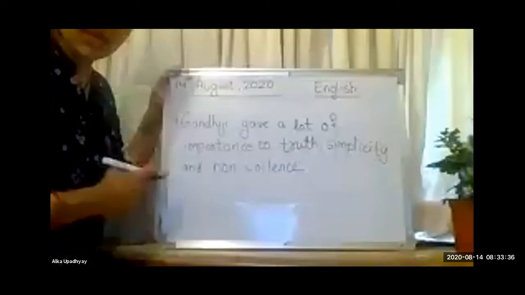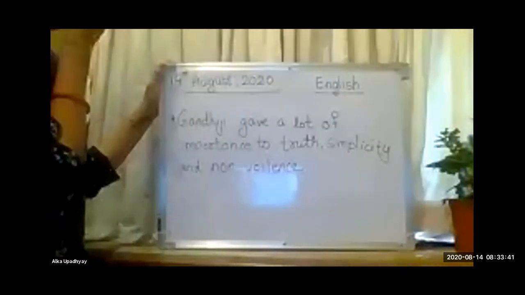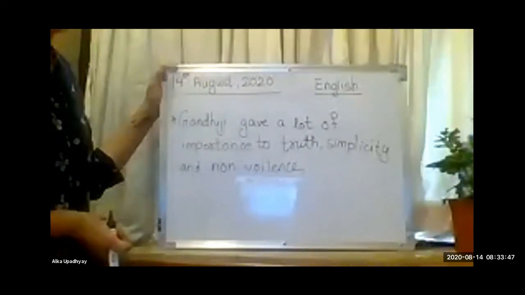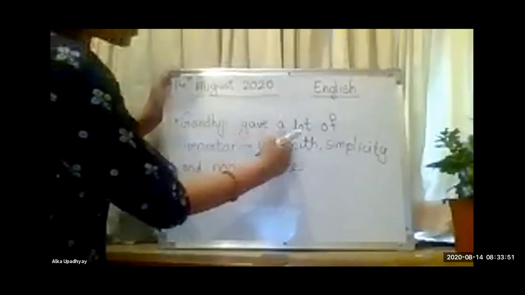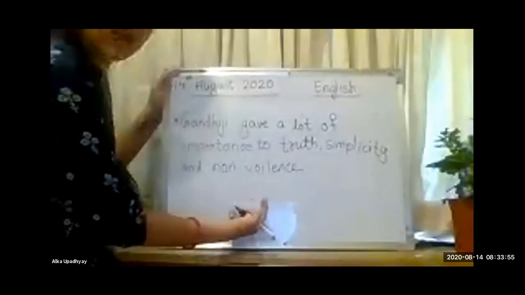So, can you read this sentence? Zian, can you read this sentence for me? I think I cannot hear you, Zian. Gandhiji gave a lot of importance to truth, simplicity, and non-violence.